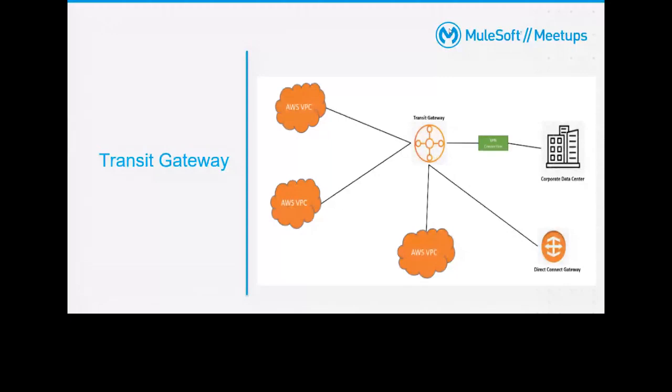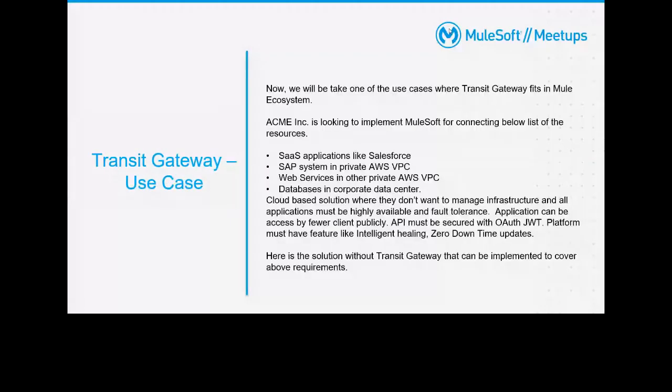Let's understand with a use case. We will take a use case where transit gateway fits in the Mule ecosystem. Acme Inc. is looking to implement MuleSoft for connecting the below list of resources: a SaaS-based application, a software as a service application like Salesforce, an SAP system in a private AWS VPC, web services in another private AWS VPC, and a database in the corporate data center.